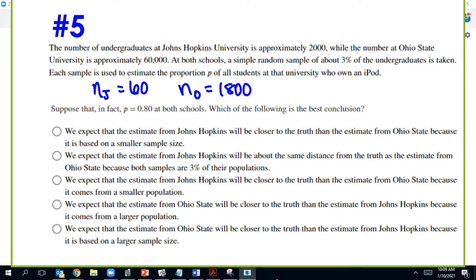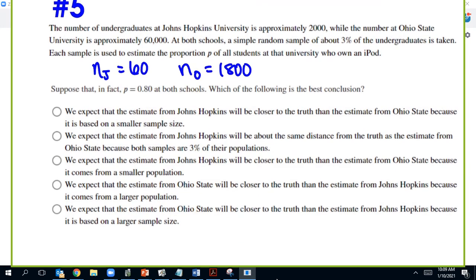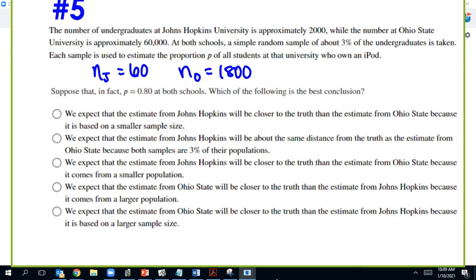But the P's are the same for both, the true value. And so Ohio State will have less variability than Johns Hopkins. So that means it'll be closer to the truth just because there's less variability involved. But not because it's a larger population, because it will have a larger sample size. So the population size doesn't matter, it's the sample size.